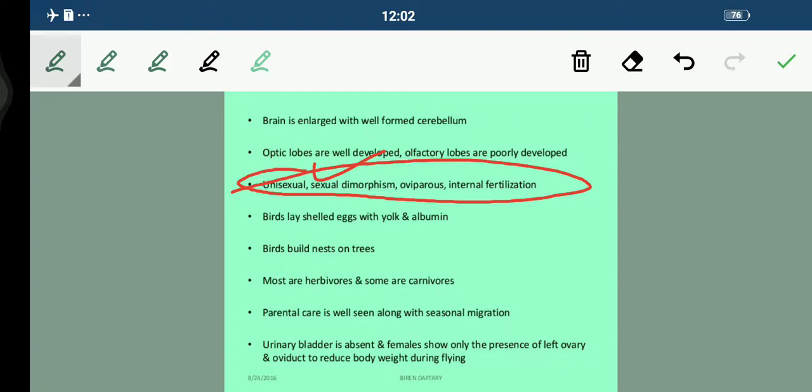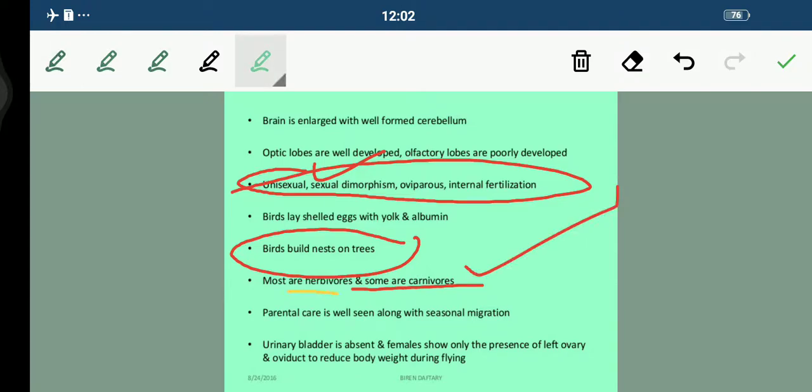Birds lay shelled eggs, students, with yolk and albumin, because they have to feed the embryo. They have to give nourishment to the developing embryo. Birds build nests on trees. Very common point, everybody knows this. Most are herbivorous, students, but some are carnivorous. And parental care is well seen along with seasonal migration.